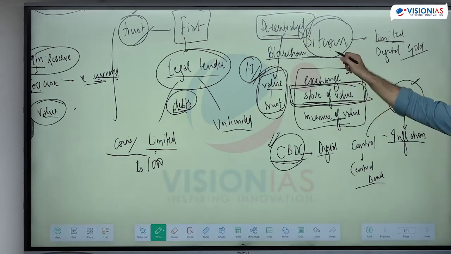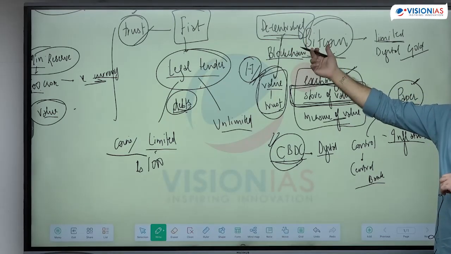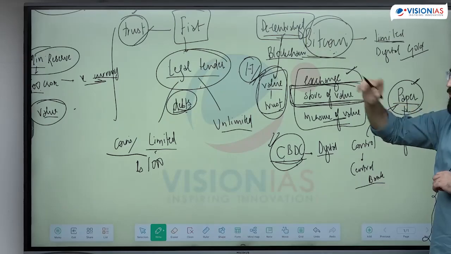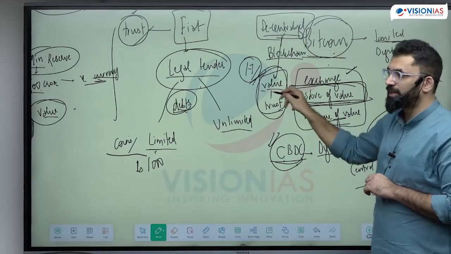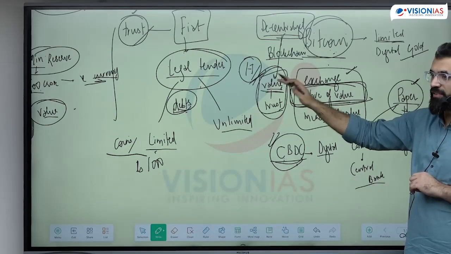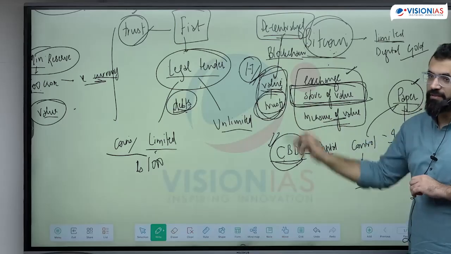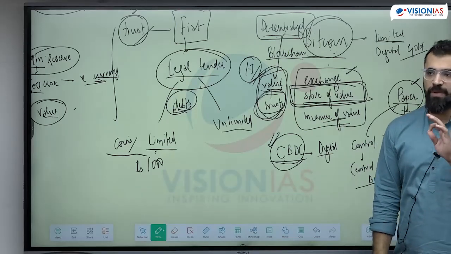In paper currency, people have trust because it has the backing of the government. Why are people trusting Bitcoin? It has no value. Backing nahi hai kuch bhi piche. Why are people trusting it? This is the biggest question. If too many people trust it, its value will be stable. If people are not trusting it, its value will change. The value of Bitcoin is changing because of the trust it enjoys in the population. Wherever there is trust, their value might stabilize.